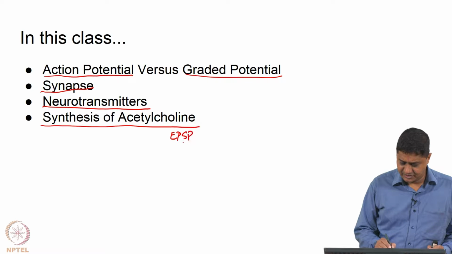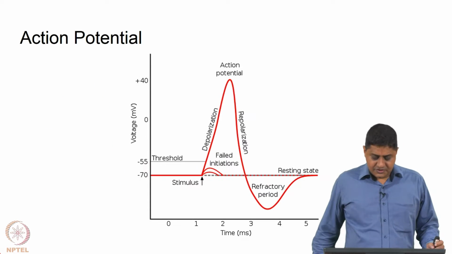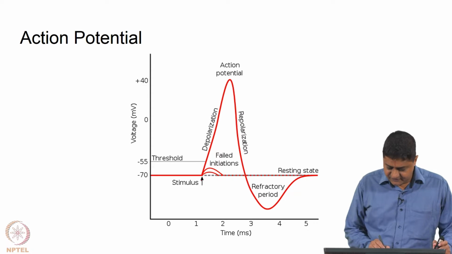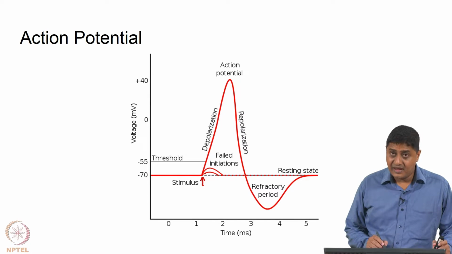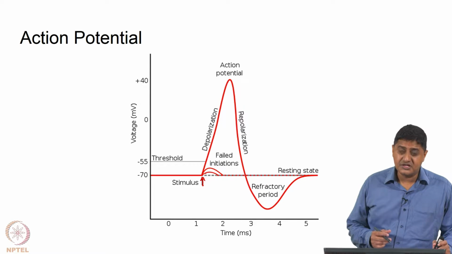excitatory postsynaptic potentials and inhibitory postsynaptic potentials, and we will discuss temporal and spatial summation that we introduced in the previous class. Okay. So, let us remember, a stimulus when it is arriving, it may or may not cause an action potential. If the stimulus is strong enough to take the membrane potential to threshold, an action potential will be caused.